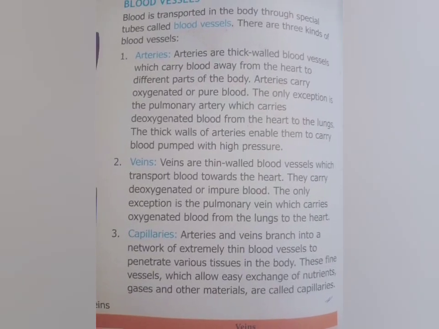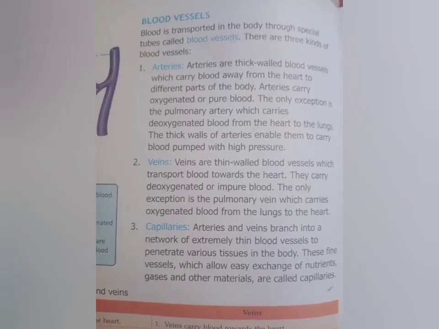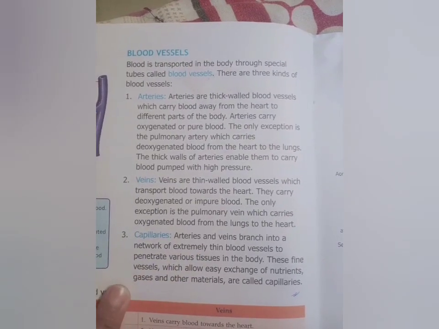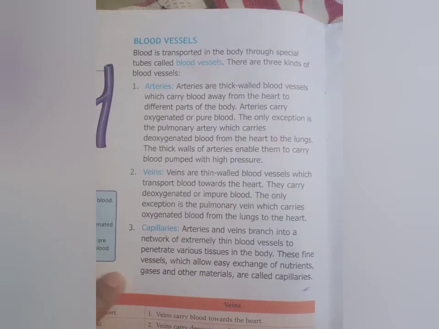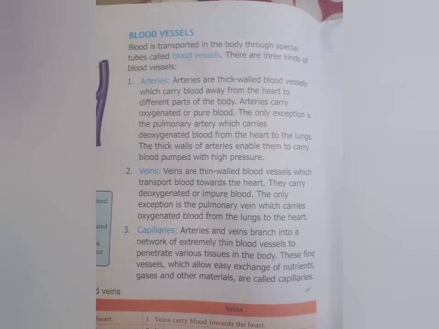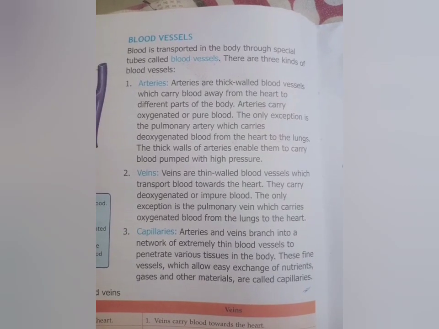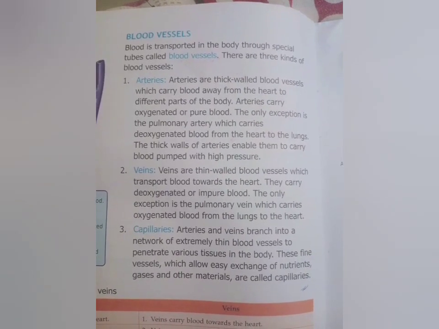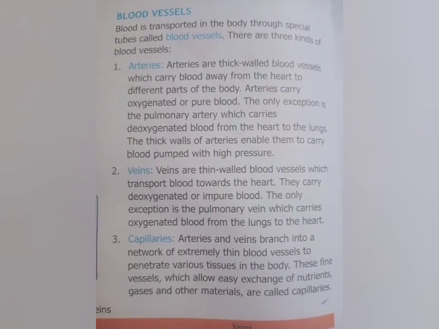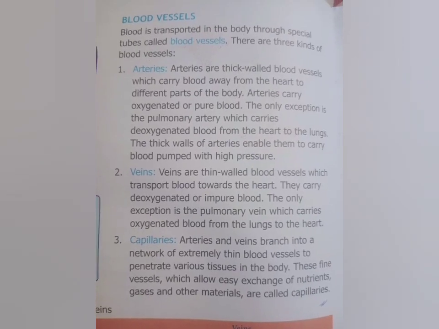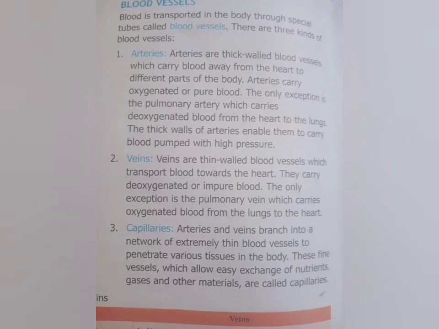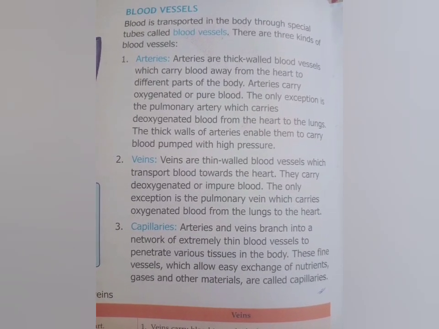The only exception is the pulmonary artery. Exception means which works opposite. Other arteries carry blood away from the heart, but only the pulmonary artery carries blood from the heart to the lungs. Okay, the thick wall of arteries enables them to carry blood pumped with high pressure, because these are thickly walled, so they can carry blood with high pressure. Next are veins. What are veins? These are thin walled blood vessels, and they carry blood towards the heart.